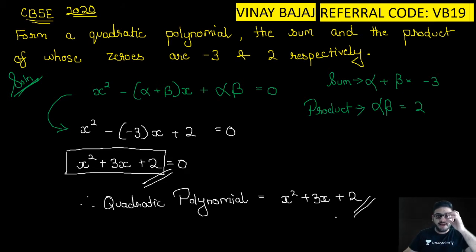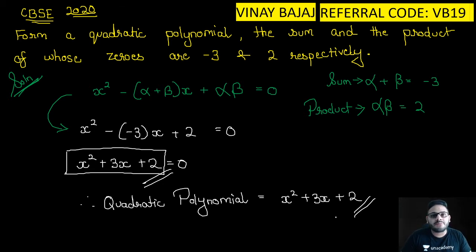I hope everyone is pretty clear with it, because x square minus (alpha plus beta)x plus alpha beta is equal to 0 is nothing but the general form of how we get a quadratic polynomial. We need the sum of zeros in between when we split the term, and in the last we have the first term into the third term, so alpha beta, the product, towards the end. I give you 30 seconds, quickly see on the screen how it is done.